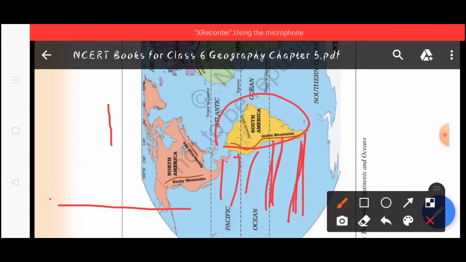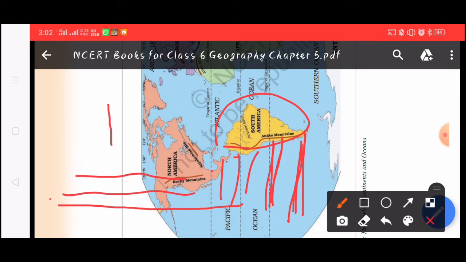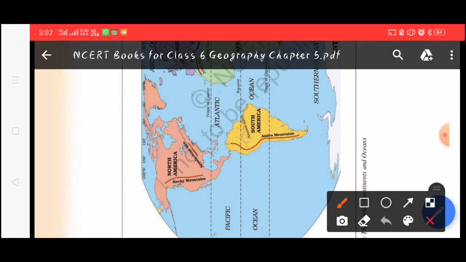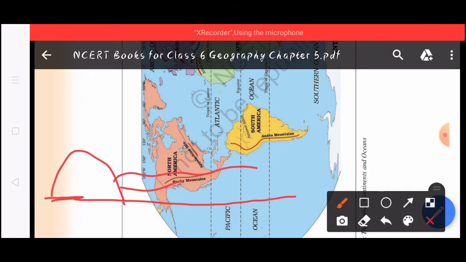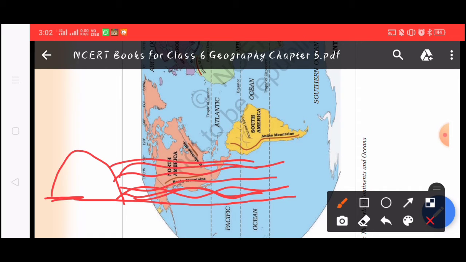Just look at the picture. This is the sea, and this is the sea level, and this is the continent. The bulged part is the continent, and this is the ocean.